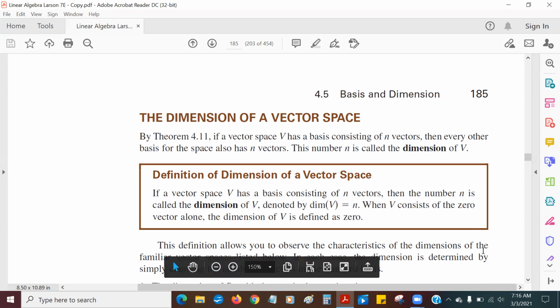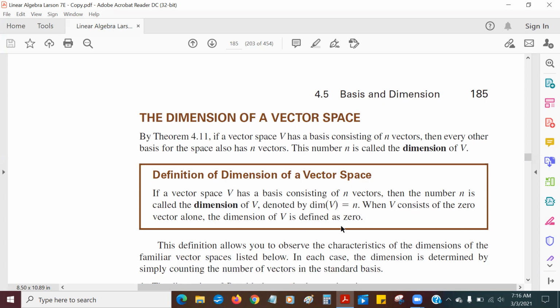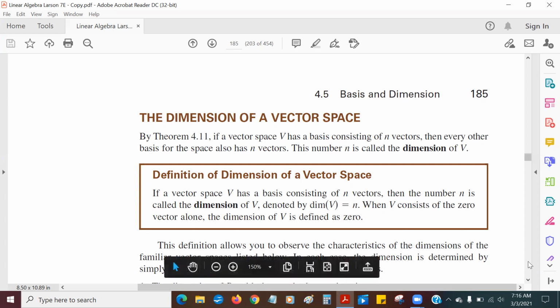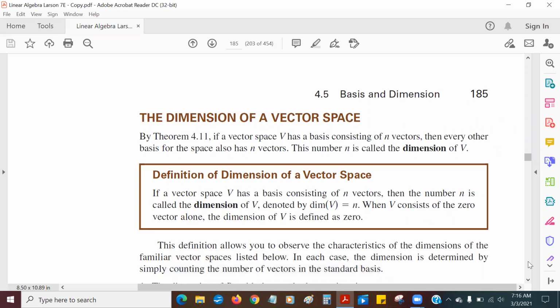By the way, if the vector space is just a zero vector, then we say the dimension is 0. So if the entire vector space is just one point, then it's 0, which is true. In geometry, a point is 0-dimensional, a line is 1-dimensional, a plane is 2-dimensional, and so forth.